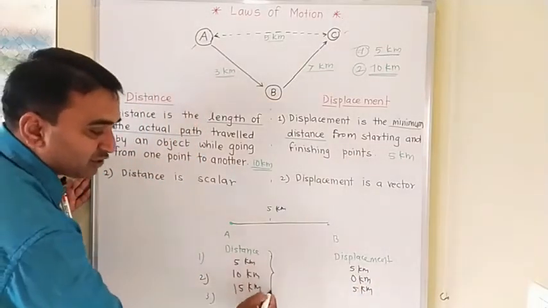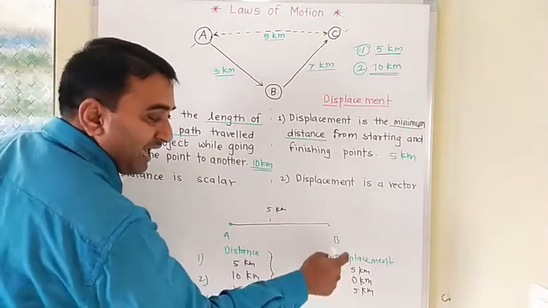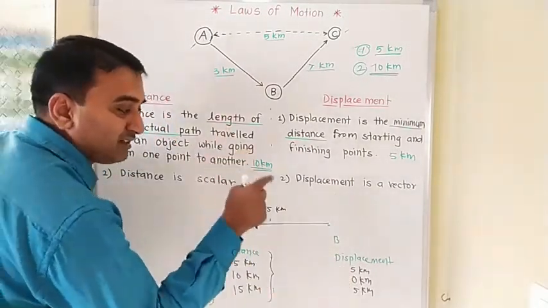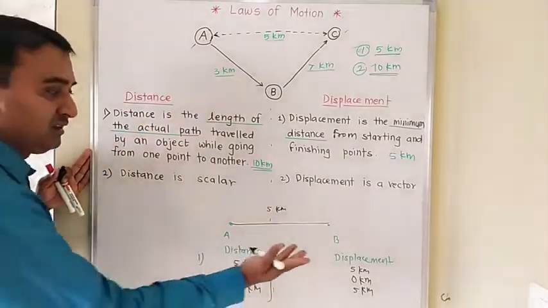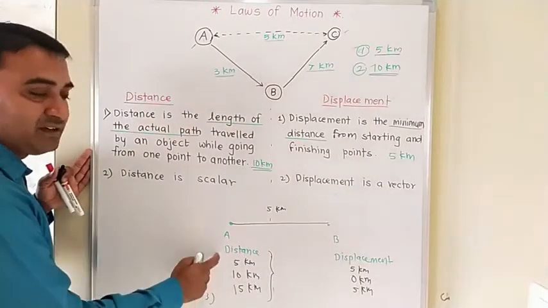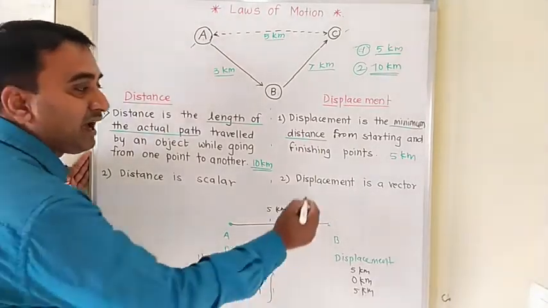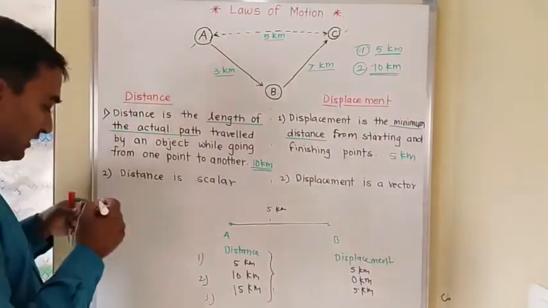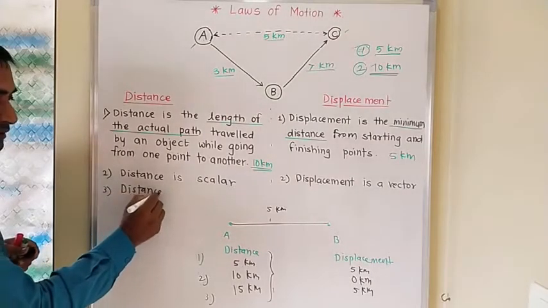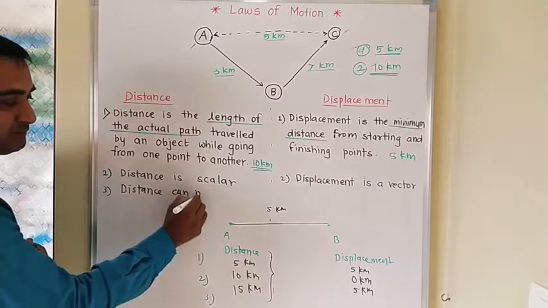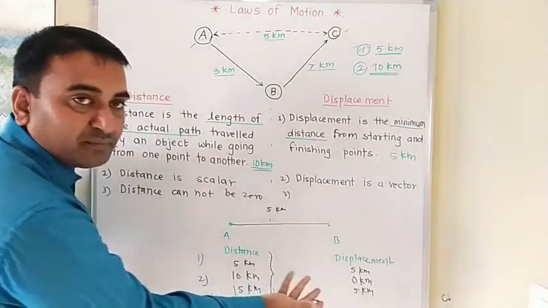So see here, there is no change by changing the direction of motion. But here we having the difference, we having the impact of change in direction. As you are changing your direction, displacement may change, but distance will not change. And so distance is a scalar quantity and the displacement is a vector quantity. Within this one, third part, distance cannot be zero. But see here, displacement may be zero.